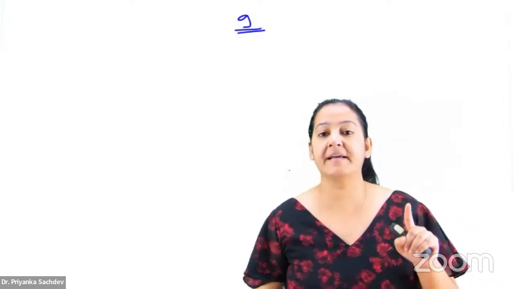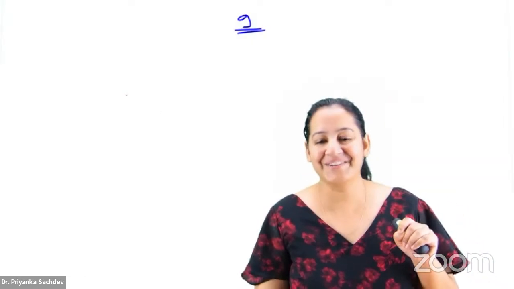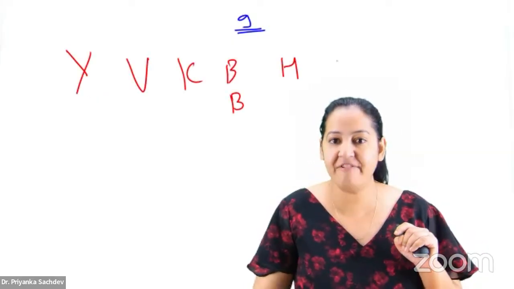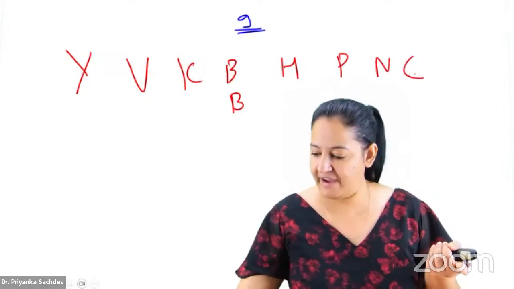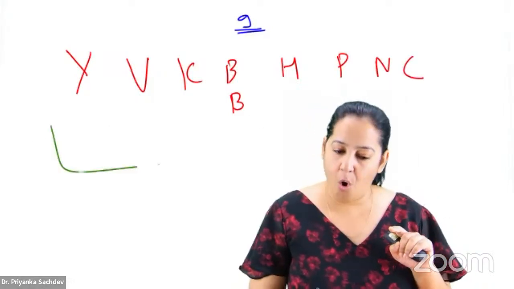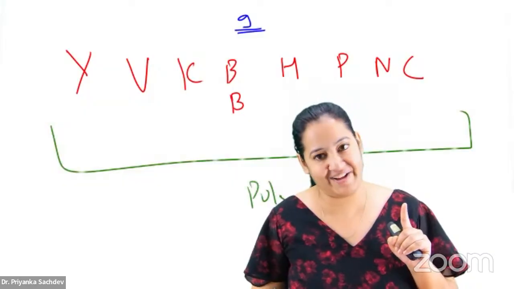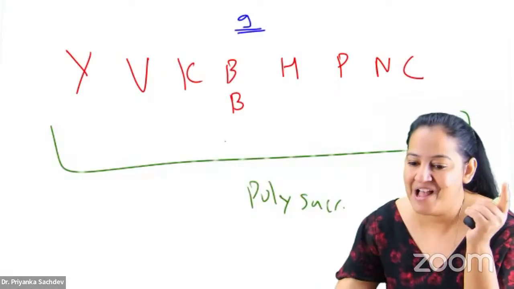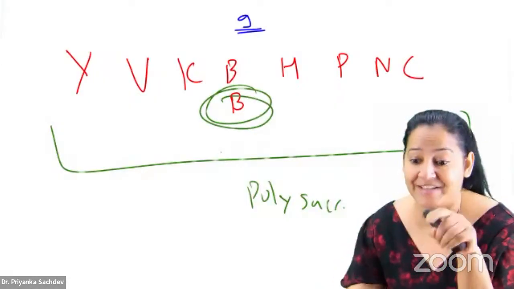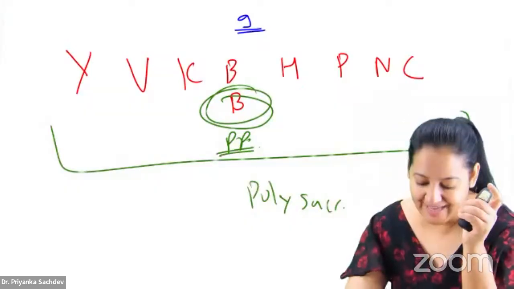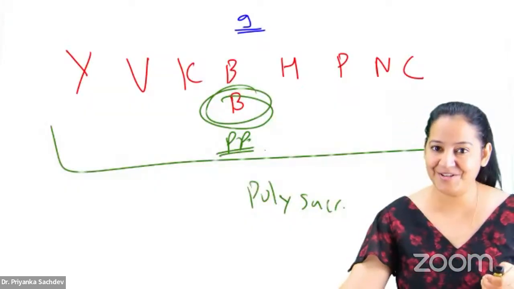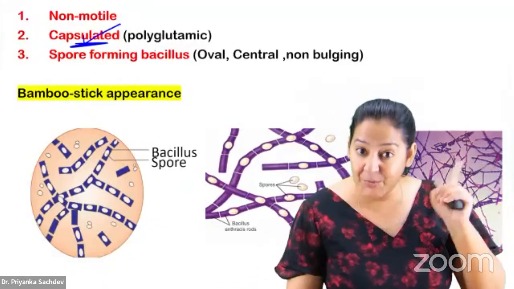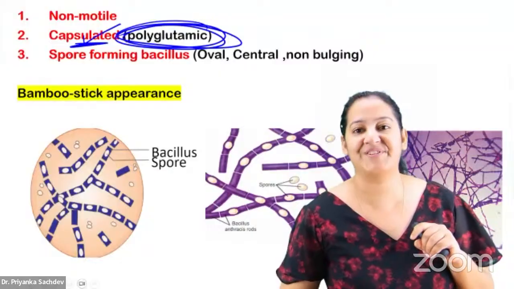Listen, only nine bacteria are capsulated. The mnemonic is: Very killer bacteria have pretty nice capsule. I told you all the capsules are made up of polysaccharide except one. What is the exception? The exception is Bacillus anthracis, which I'm teaching you right now. Here the capsule is made up of polypeptide, that is polyglutamate. So it is a capsulated bacteria, but the unique thing is that the capsule is polypeptide in nature. It's polyglutamate.